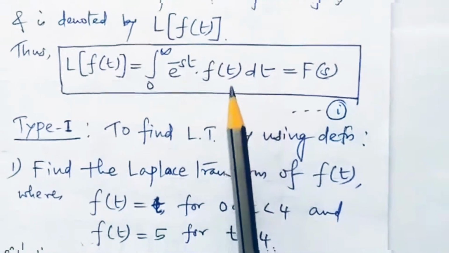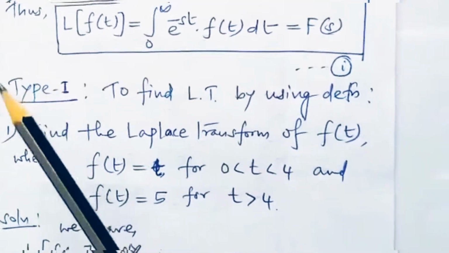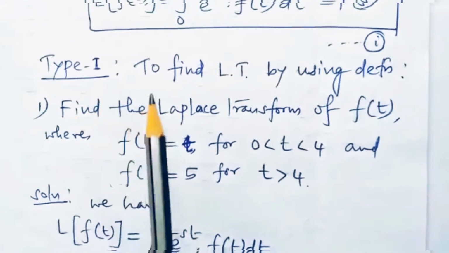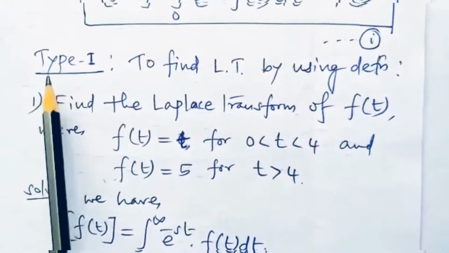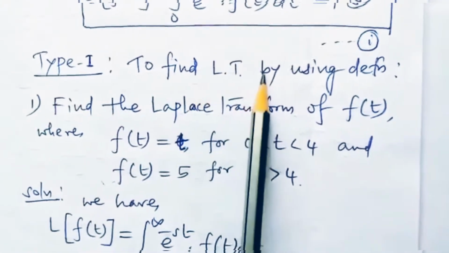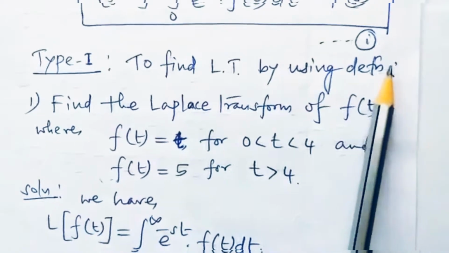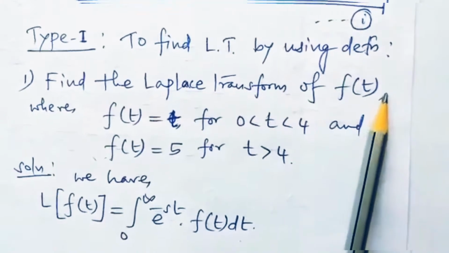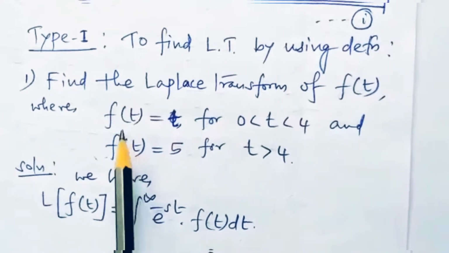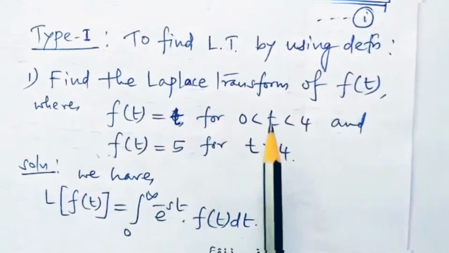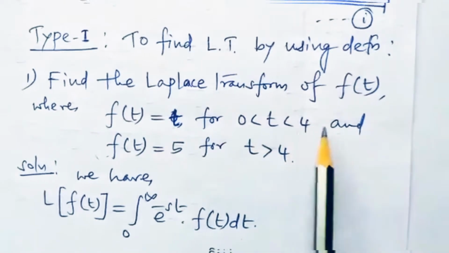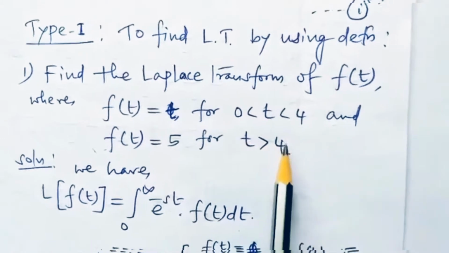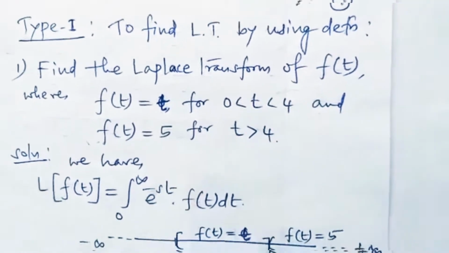Now here we will discuss some problems which are directly based on the definition of Laplace transform. So I can write them as type 1. In type 1, find the Laplace transform by using the definition. Okay, let's look here. Find the Laplace transform of f of t, where f of t has the value t whenever t lies between 0 to 4, and f of t equals 5 for t greater than 4. Now let us elaborate this.